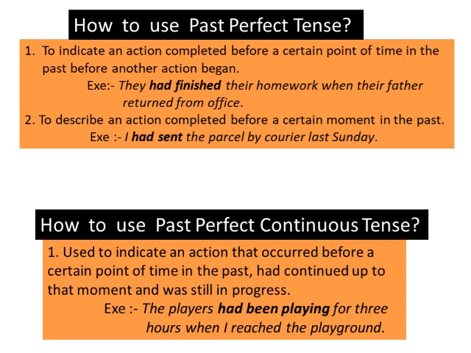So as I told you children that continuous means always the root verb or the main verb will have ing with it. So you can see the example, the players had been playing for 3 hours when I reached the playground. So this form, had been playing, is the past perfect continuous tense. So remember that it will always have the form had been and the ing form of the root verb.